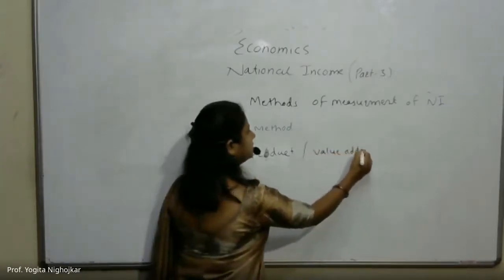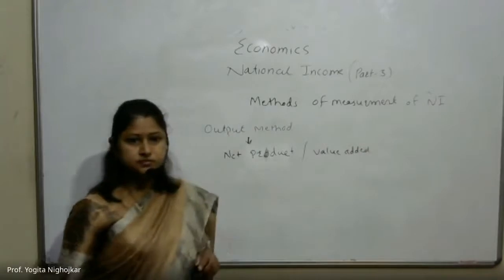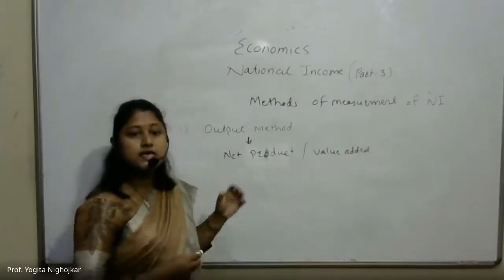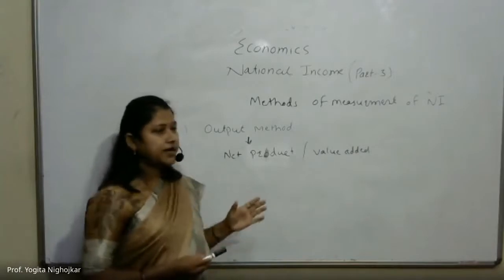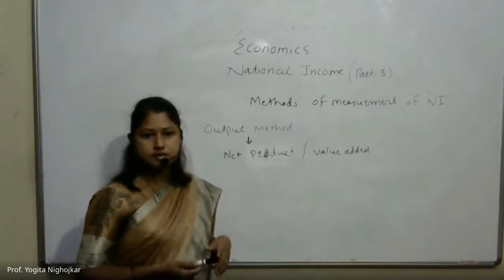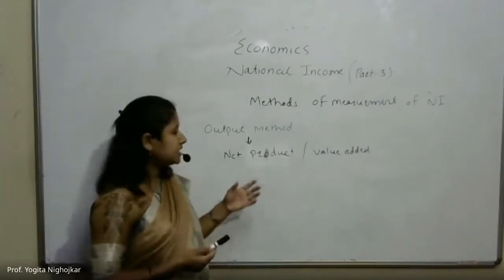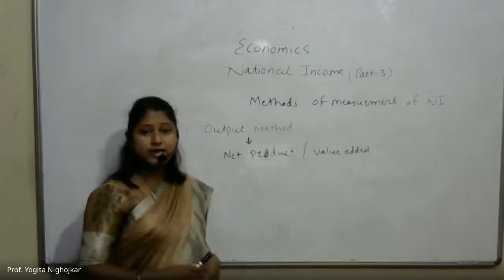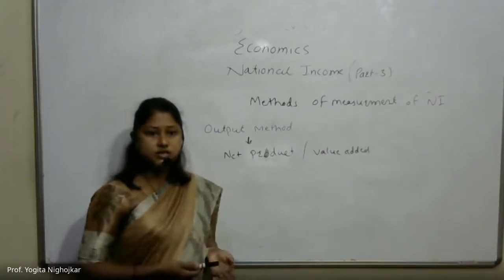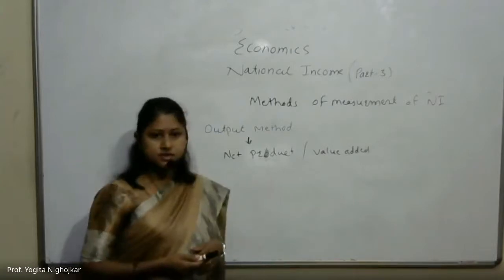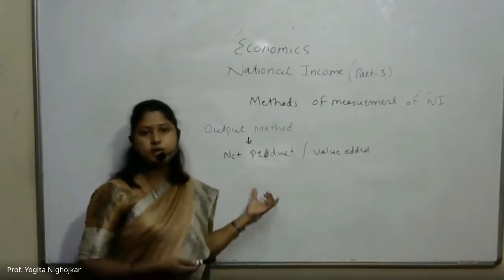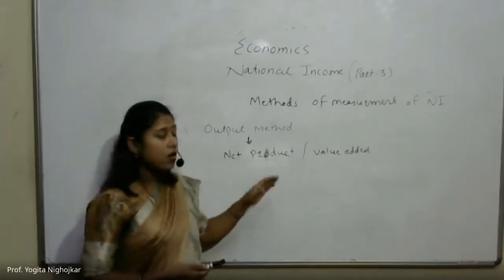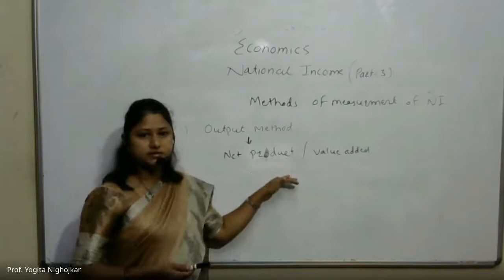According to this method, the economy is divided into different sectors, such as agriculture, mining, manufacturing, small enterprises, communication, and other services.